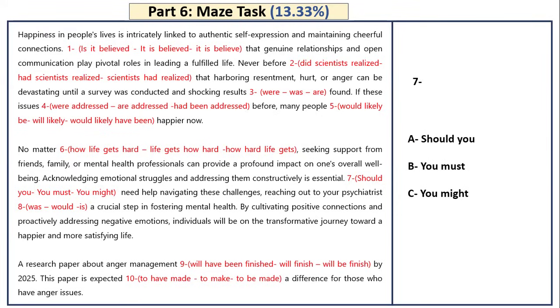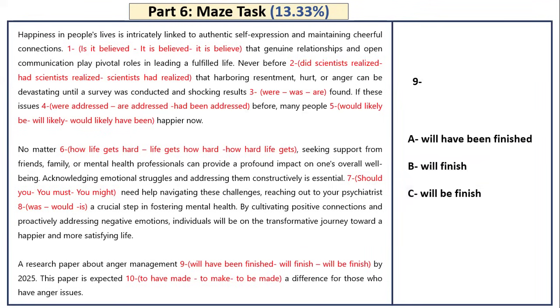What do I have here? For sure, I have, what do you feel? This is a conditional sentence, okay? And we discussed this in our grammar video before, okay? We said that if I use should you, it simply means if you. Should you here means if you. So it means if you need help navigating these problems, then reaching out to your psychiatrist was or would or is a crucial step, okay? This is supposed to be a first or a zero conditional, so it needs to be in the present. So is a crucial step in fostering mental health.